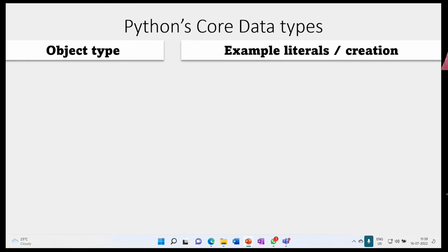So now you got the literal. What is a literal and what is an object? Now we will see the core objects. So what is the first one? Numbers.